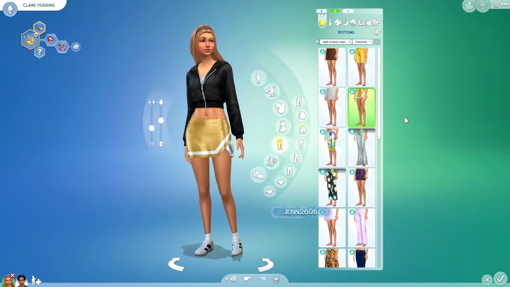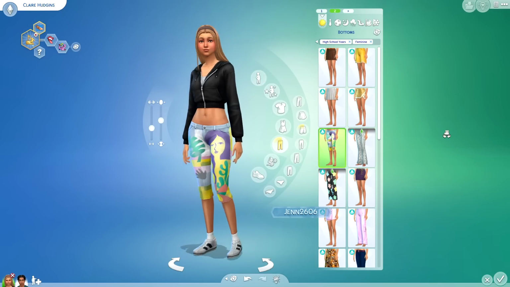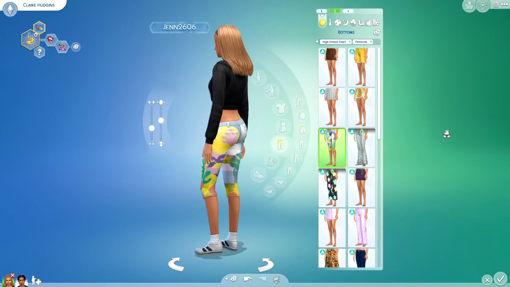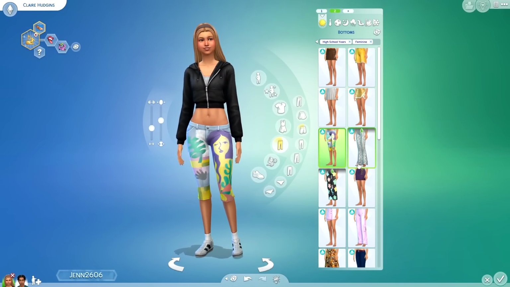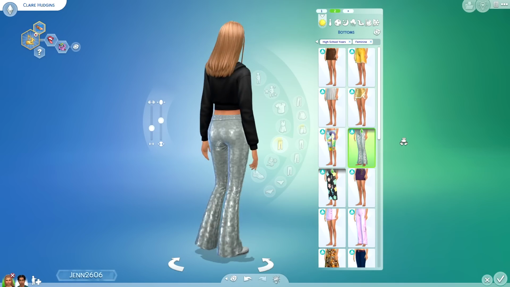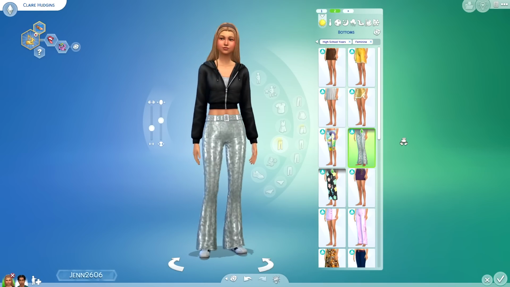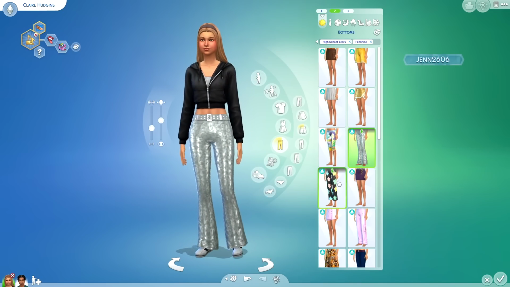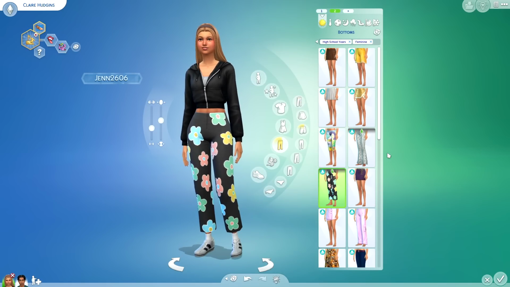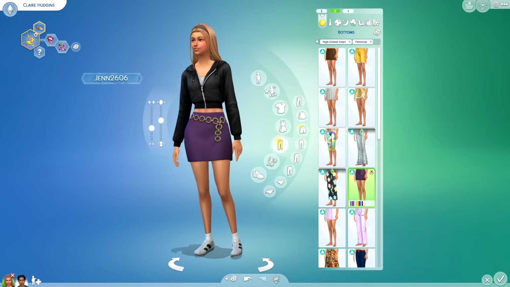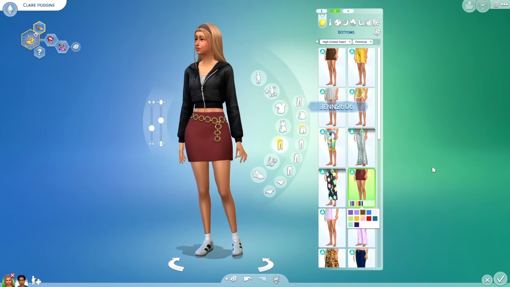And then we have the bottom to the cheerleading outfit. These, I don't know, what are they? Pedal pushers, Bermuda shorts, three-quarter pants, whatever you want to call them. These trousers are super shiny. They look like a freaking disco ball. I wish there were more colors. And then we have these cute little flower trousers here. We have another skirt with this cool little chain detail. That's actually a vibe. I'm here for it.